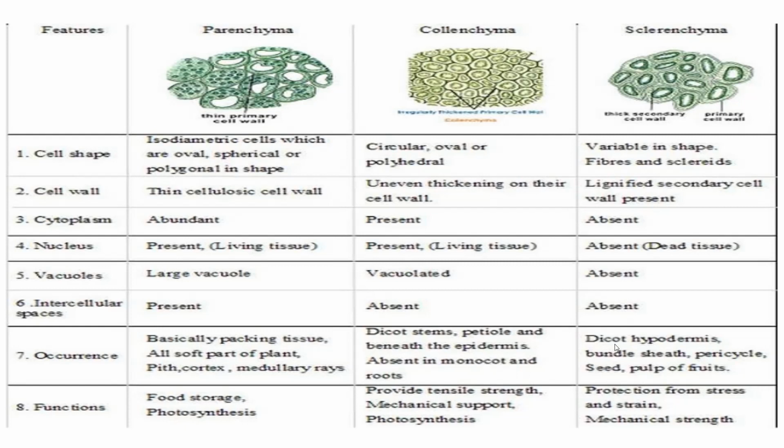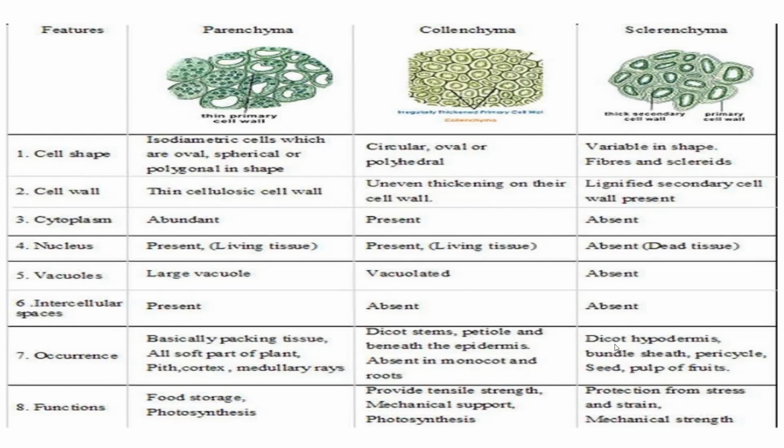Parenchyma has isodiametric cells, which are oval, spherical or polygonal in shape, whereas collenchyma is circular, oval or polyhedral in shape, and sclerenchyma is variable in shape: fibers and sclerites.